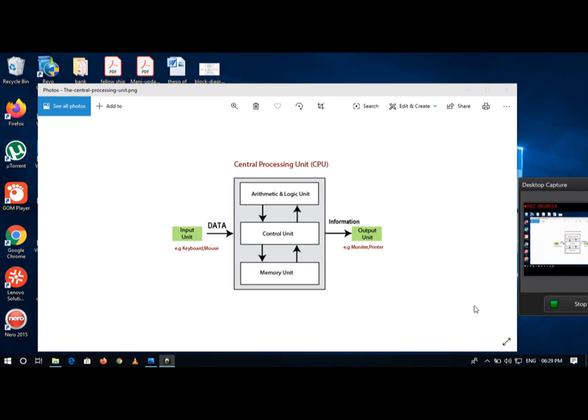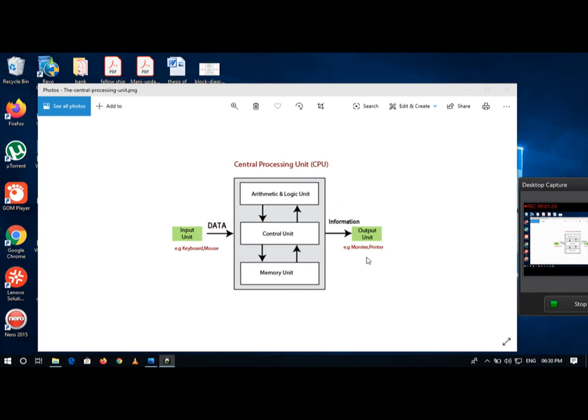You are observing the block diagram of a computer. You may take any computer; its basic components are similar to this visible picture. Here it consists of input devices or input unit, then the central processing unit and output unit.